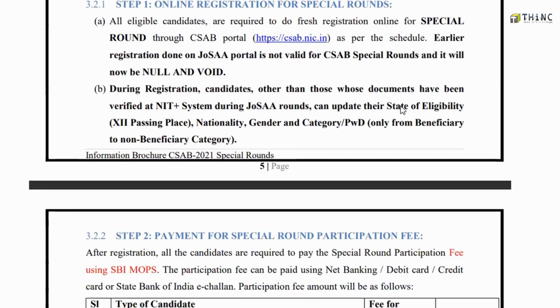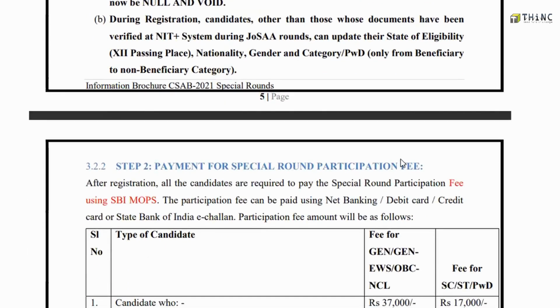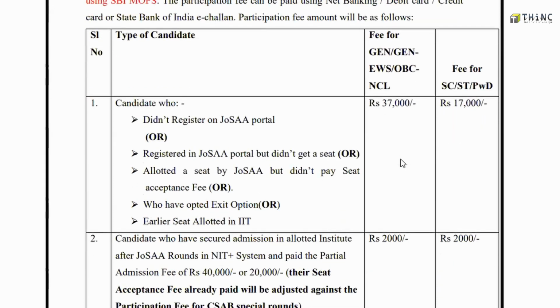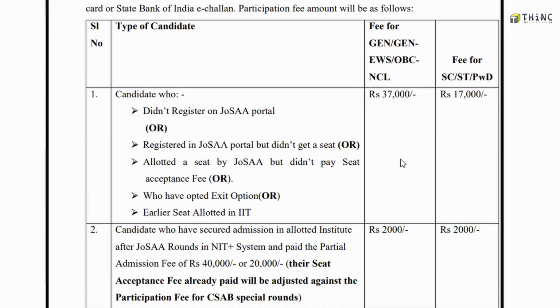After registration, as the second step, all candidates are required to pay the special round participation fee, and according to your eligibility criteria, you can pay the fees. You can see the chart here: see which category you belong to and pay the fee accordingly. Note that the participation fee mentioned includes the rupees 2,000 non-refundable processing fee also.